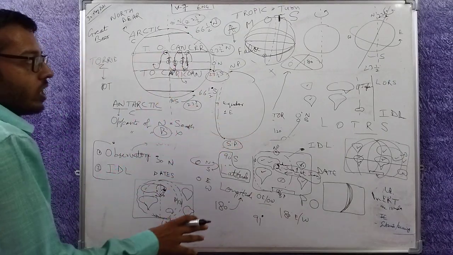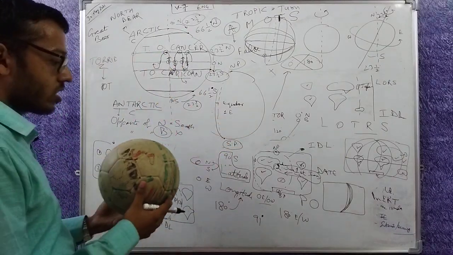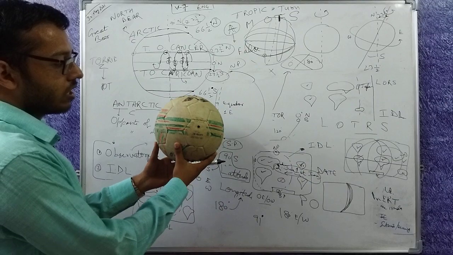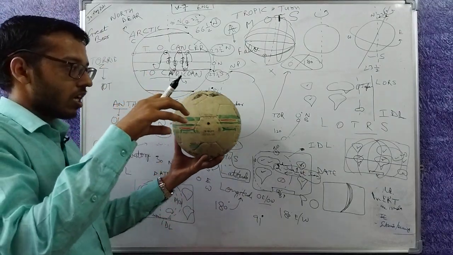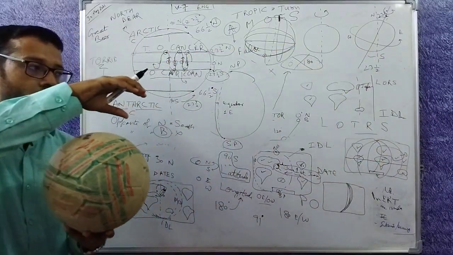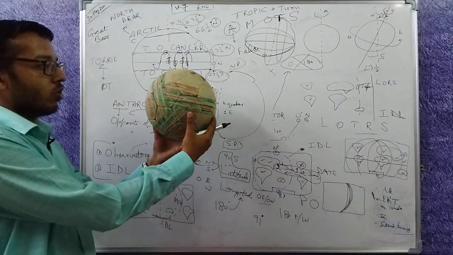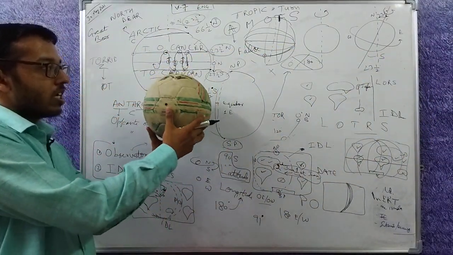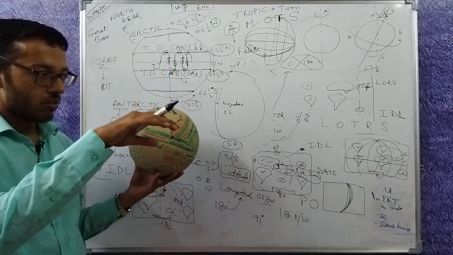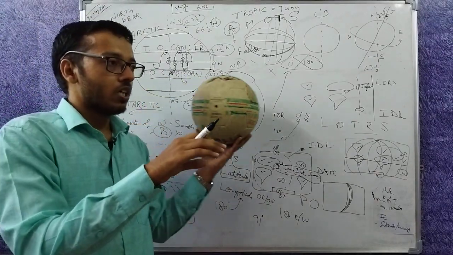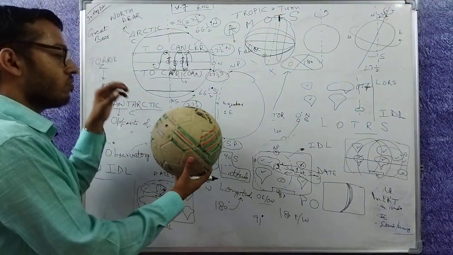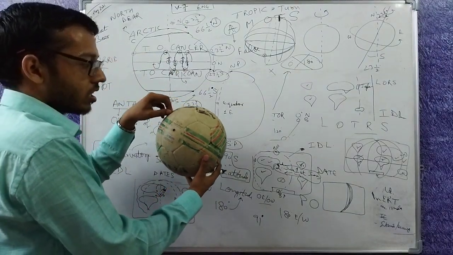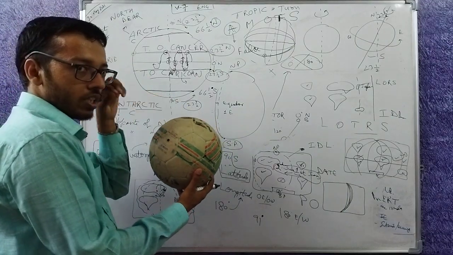The Sun is not moving, the earth is moving around the Sun. Here is the earth, here is the equator, here is the Sun. The earth is revolving, the earth is also rotating on its own axis. So the Sun never moves, the Sun is stationary, the earth moves only. But because we are sitting on the earth, for me the earth is stationary.